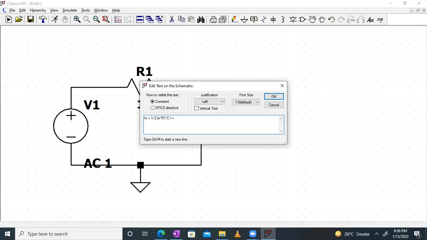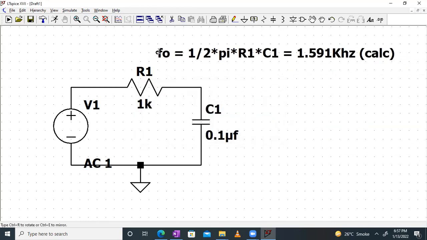I will do it myself in the calculator. 1 divided by 2 pi into R1, which is 1K, and C1, which is 0.1 microfarad. So the value is coming out to be 1.591 kilohertz. This is the calculated value of the cutoff frequency for this circuit.